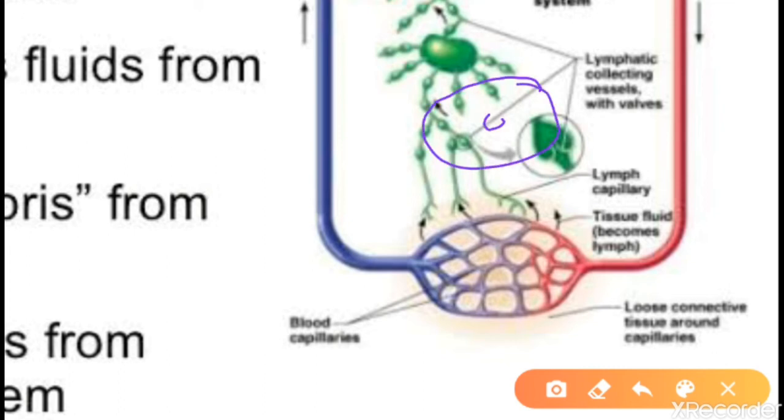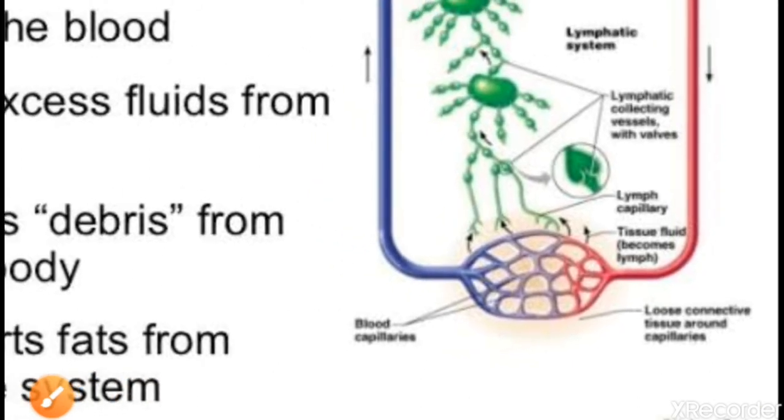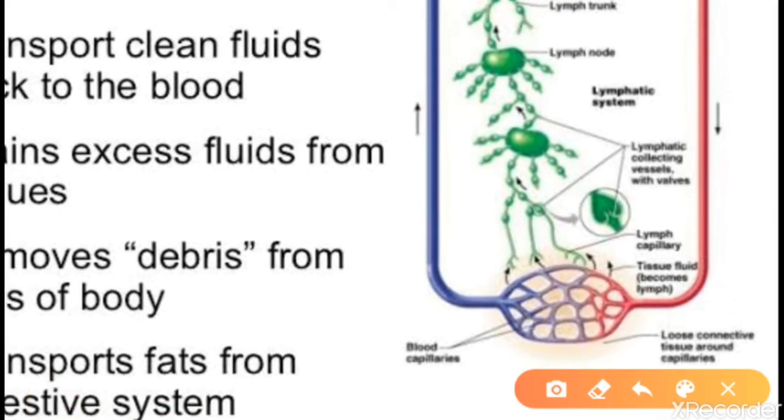Here in the gap, as I have told, digested fat, large protein molecules, and some dead cells are also present. There is a lymph capillary present. As you can see in the diagram, the lymph capillary will take up the fat molecules and the large protein molecules.